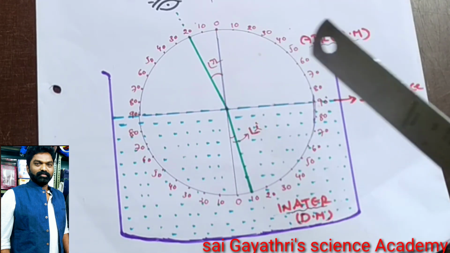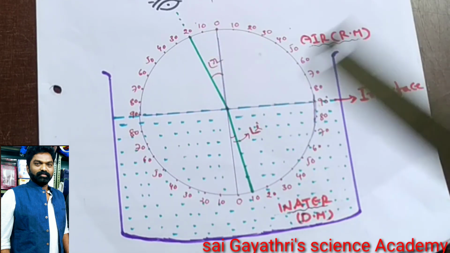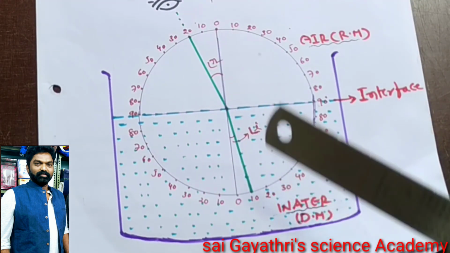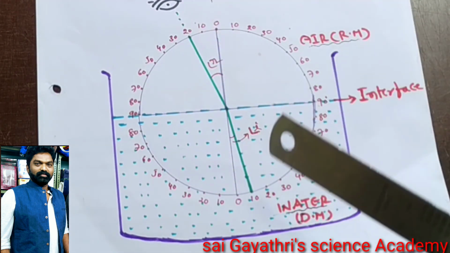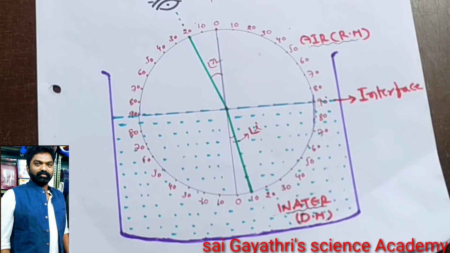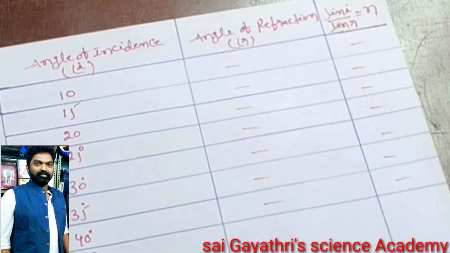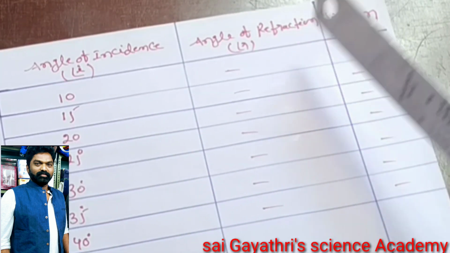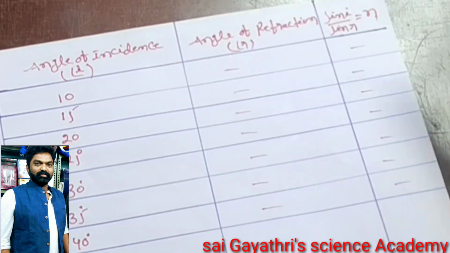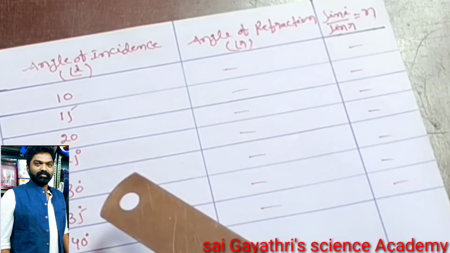Repeat the same for various angles and find the corresponding angles. Now repeat this activity while the first straw is kept at 20 degrees, and measure the corresponding angle. Next it is kept at 30 degrees, measure the corresponding angle. So this is the angle of incidence and angle of refraction. Now sin i by sin r equals n. Here the angles of incidence are 10, 15, 20, 25, 30, 35, 40, 45 degrees.